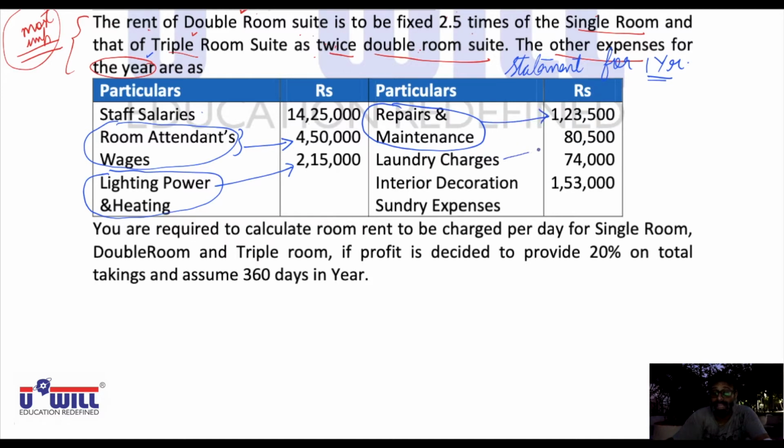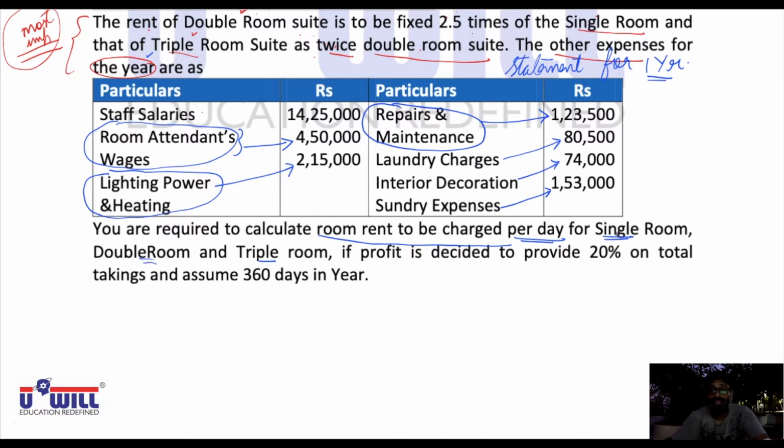Laundry charges are 80,500. Interior decoration is 74,000. Sundry expenses are 1,53,000. If it's printed properly in your study material, well and good. Otherwise, these corrections you will make. You are required to calculate room rent to be charged per day for single room, double room, and triple room. So this is what we have to find in our solution.